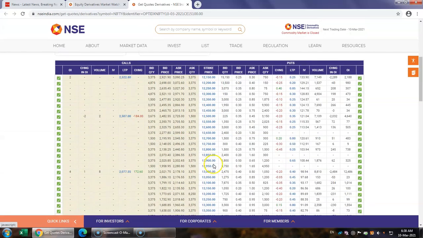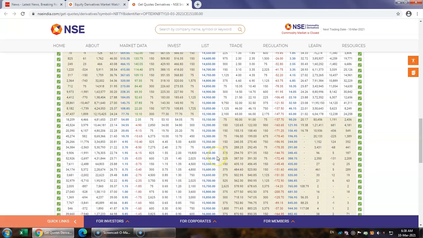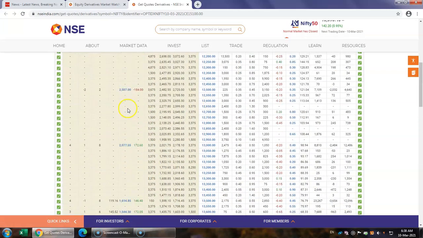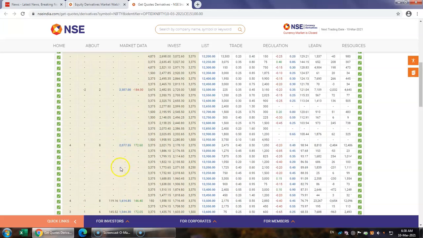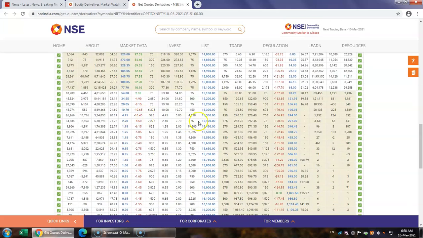So if you see, the options which are close to the money or near the money have certain implied volatility. Implied volatility is over here, this column. So implied volatility for strike price of 15,100, 15,150 is 23.87 on the call side.